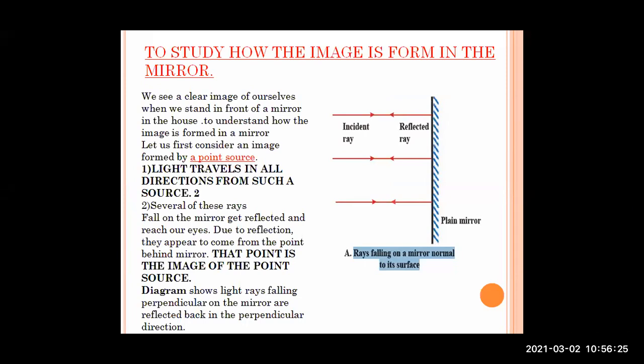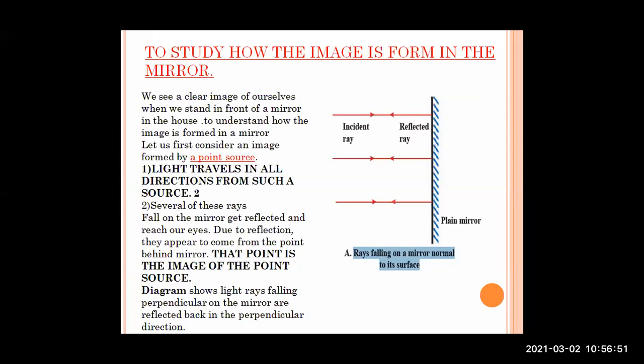In this diagram we are going to see that the incident ray and reflected ray lie on the same line, and they are perpendicular to the mirror itself. I hope you understand the meaning of perpendicular. The incident ray and reflected ray both make a 90-degree angle with the mirror, so both are perpendicular to the mirror.